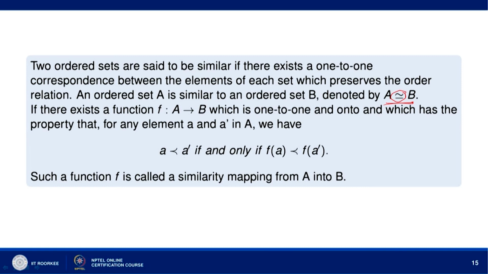A and B are then isomorphic. So, two ordered sets A and B are called isomorphic if we can find an isomorphism, a one-to-one onto mapping from A to B, which has the property that for any two elements a and a dash in A, a precedes a dash if and only if f(a) precedes f(a dash). So, the order relation is preserved here. Such a function is called a similarity mapping from A to B.